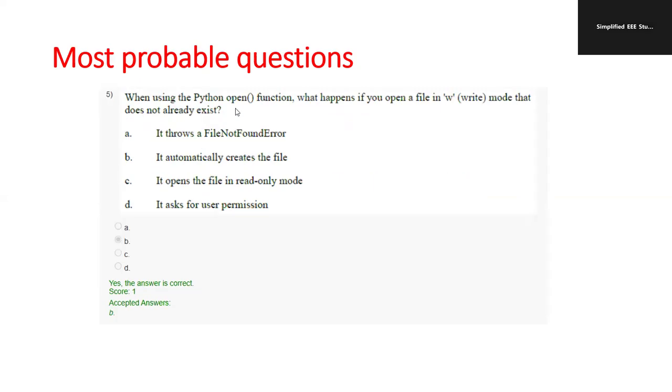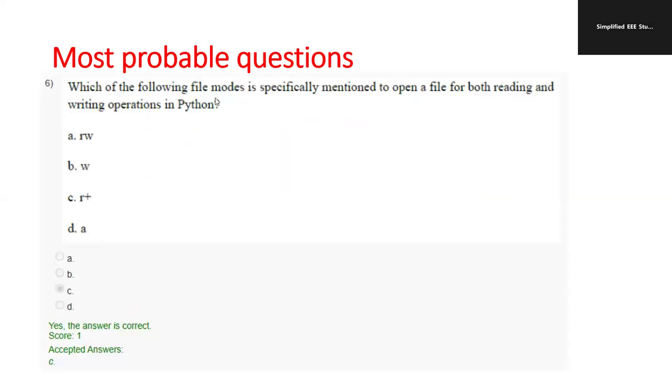When using the Python open function, what happens if you open a file in W write mode that does not already exist? It automatically creates the file. So go for option B. It automatically creates the file. That is the right answer. Okay, kindly check out the right answer. Similarly, which of the following file modes is specially mentioned to open the file for both reading and writing operations in Python?